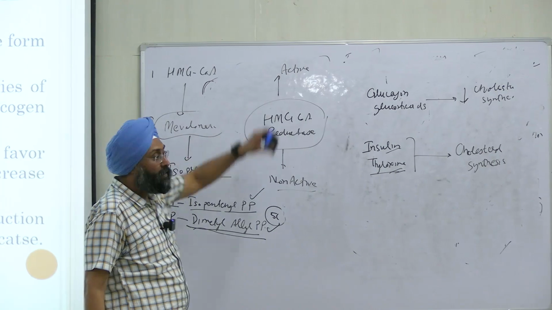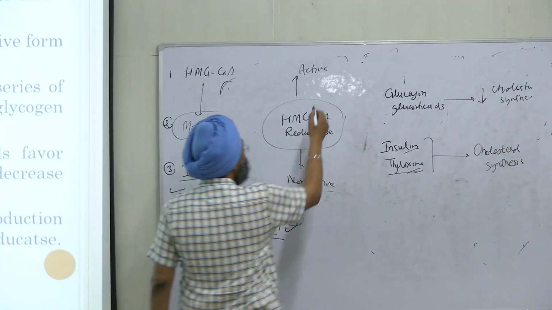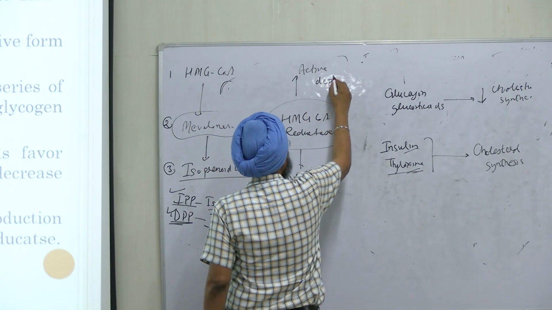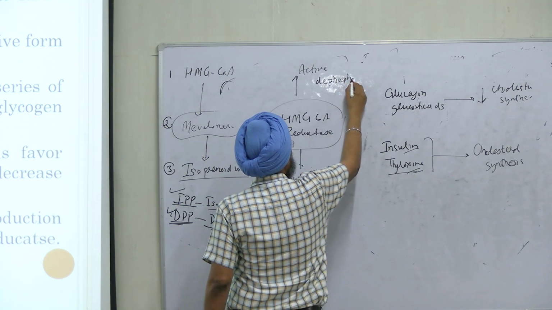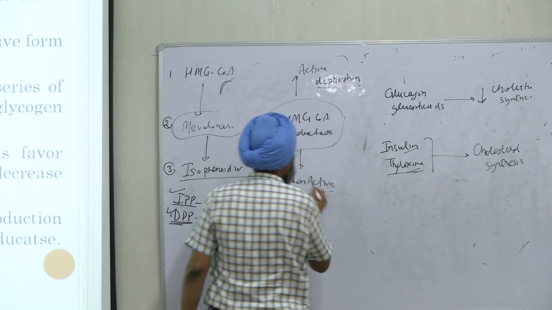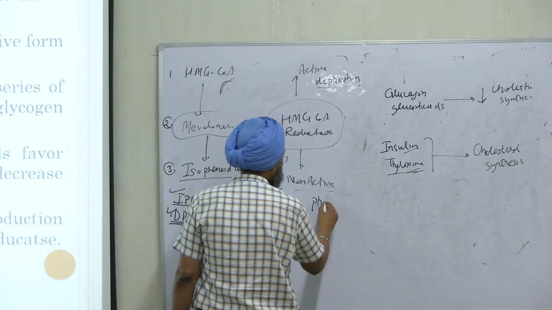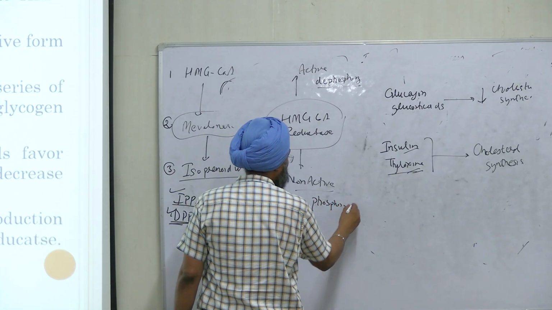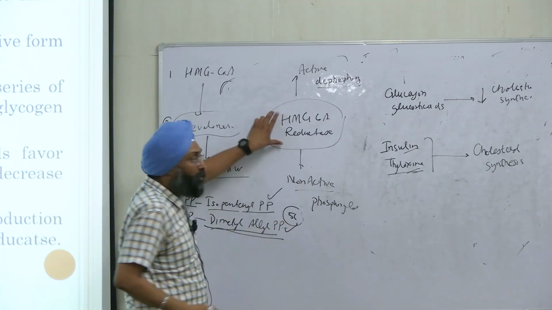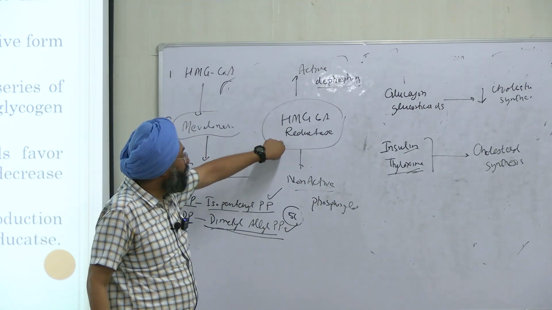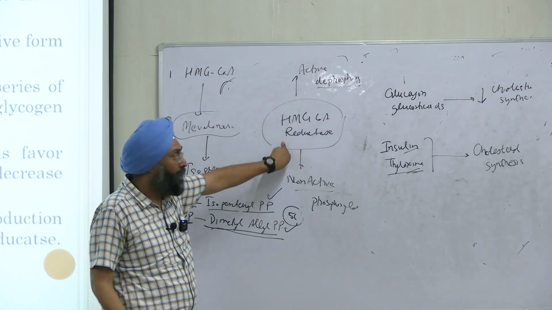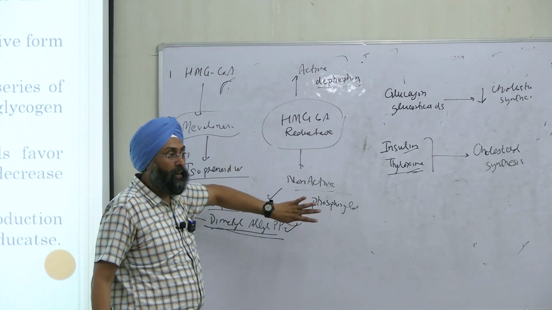An active form is dephosphorylated and non-active is phosphorylated. So it will regulate by this. It will convert it into either active form or inactive form by phosphorylating it or dephosphorylating.